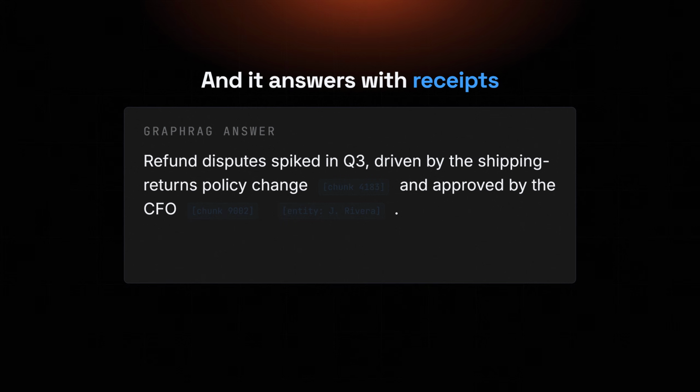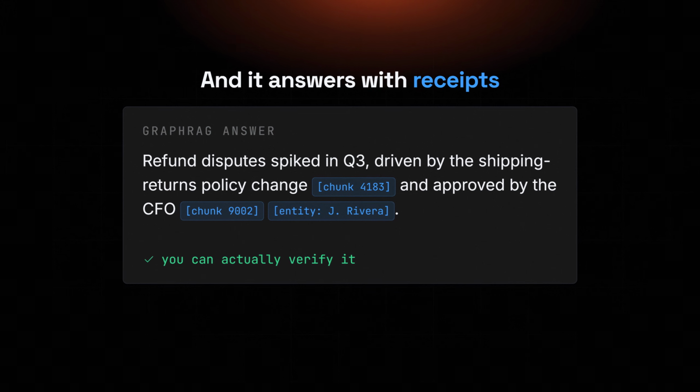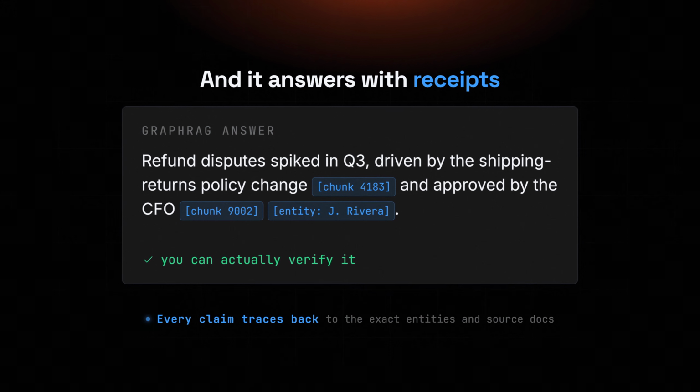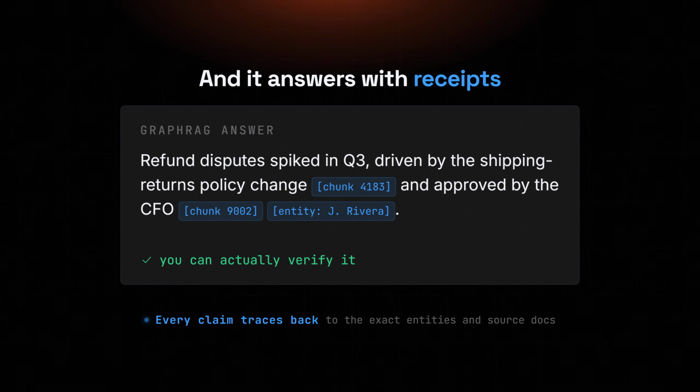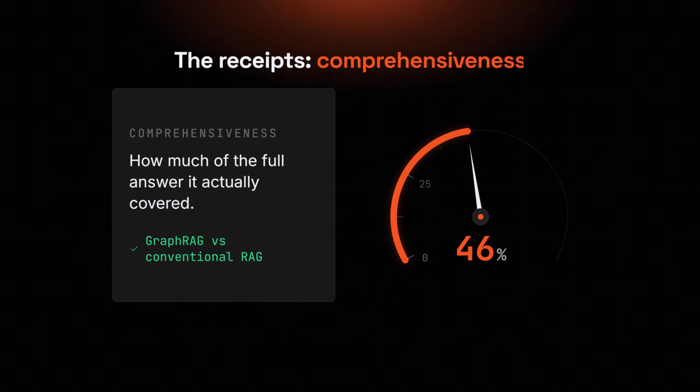And because every claim traces back to specific entities and source documents, the answers arrive with receipts. You can check exactly where each point came from, which is more than most RAG setups can offer. So does it actually work?